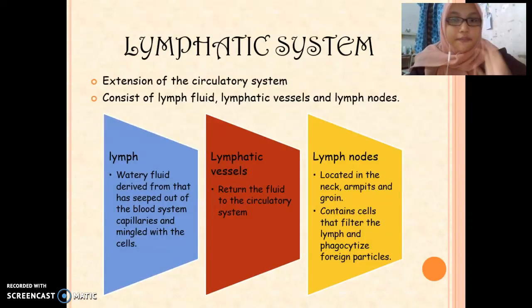The last one is the lymphatic system, which is an extension of the circulatory system. It consists of the fluid, the lymphatic vessels, and the lymph nodes. The fluid is a watery fluid that has seeped out of the blood system and mingled with the cells, and it is carried through the lymphatic vessels to return the fluid to the circulatory system. It passes through the lymph nodes, which are located in the neck, the armpit, and the groin, and contain cells that filter the lymph and phagocytize foreign particles in it.